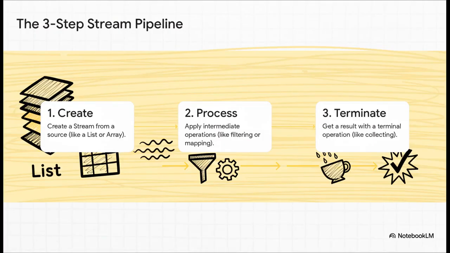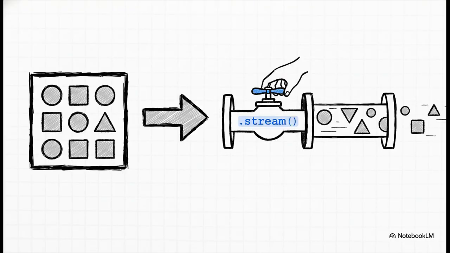Okay, so how do you actually build one of these things? The best way I found to think about it is like a 3-step assembly line or a pipeline. Step 1, you need a source for your data, usually a list or something. Step 2, you run that data through a series of processing stations. These are called intermediate operations. And step 3, at the very end, you have a final step that gathers everything up and produces a result. That's your terminal operation. So let's build one right now.